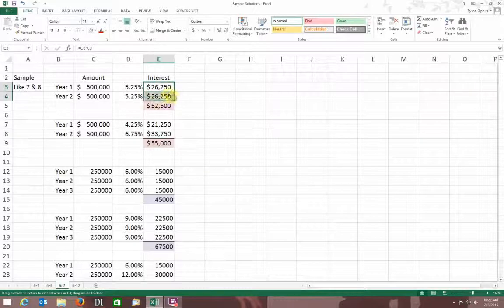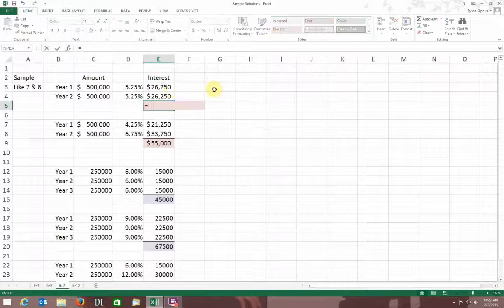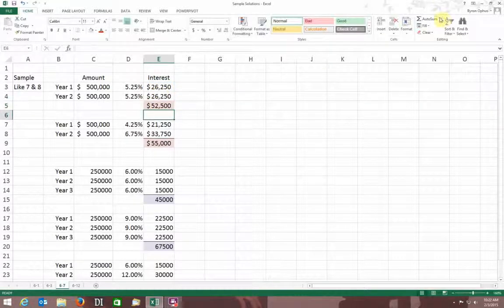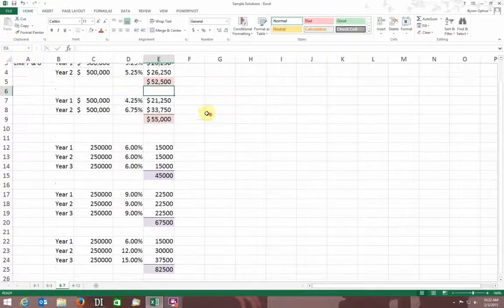Again, I can drag that. I end up with the same amount both years, which makes sense because I have the same interest rate each year. This assumes, of course, no compounding of interest, and you typically would be required to pay this interest at the end of each year. Now I just need to total that. A couple ways I could do that: I could say this is equal to this plus this, or I could have used my sum feature up there as well.